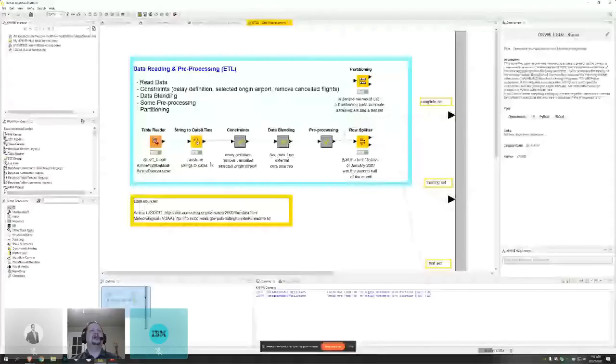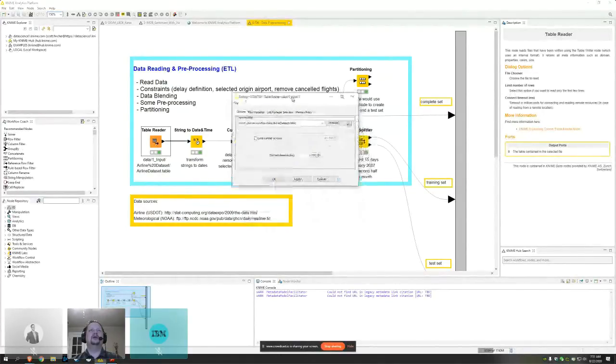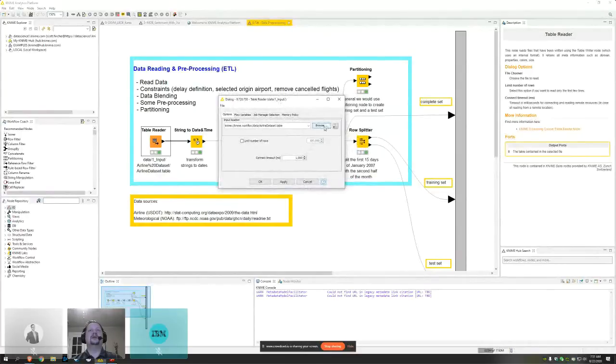Starting at the very beginning here, we have this table reader file. This is where we're reading in this airline data set. Whenever I have a particular node, I can always do a couple things with it. I can double click on it to see its configuration. For the table reader, there's not much to configure. I basically am just pointing at a file on my local system.